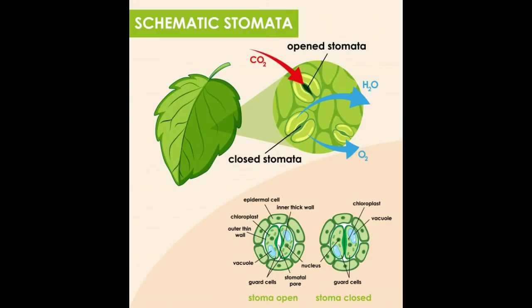Water evaporates from mesophyll cells to leaves through the open stomata. This lowers water concentration in mesophyll cells.